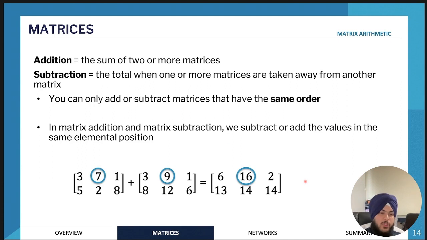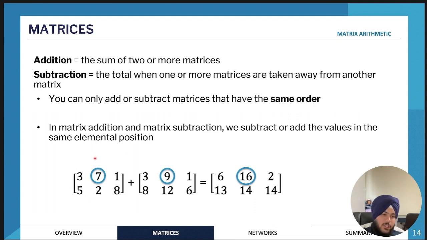Okay, so now we'll move on to matrix arithmetic. Matrix arithmetic will be covering addition, subtraction, and multiplication of matrices. Addition and subtraction are pretty straightforward. There's just a few rules that you need to know: if you're adding or subtracting matrices, they need to have the same order. So the matrices need to have the same order.